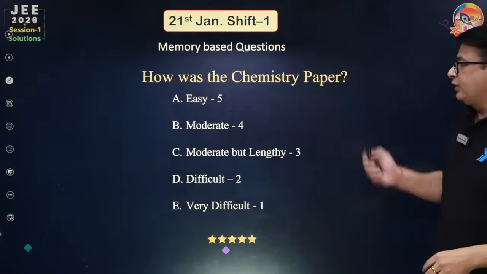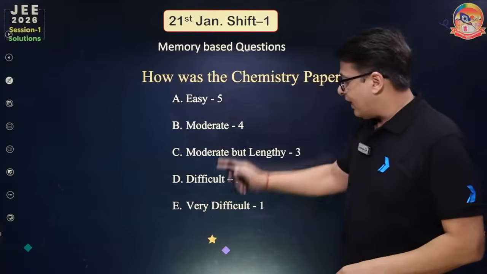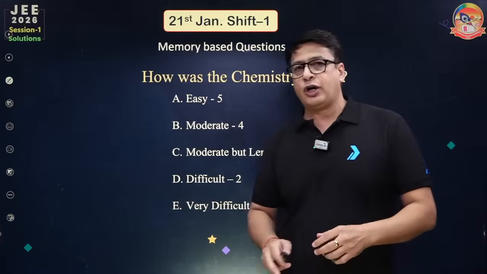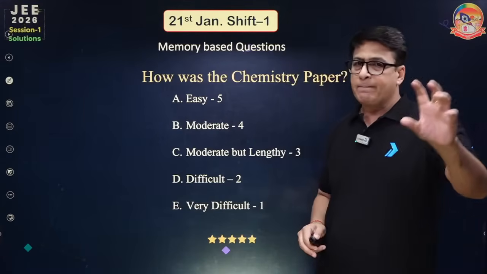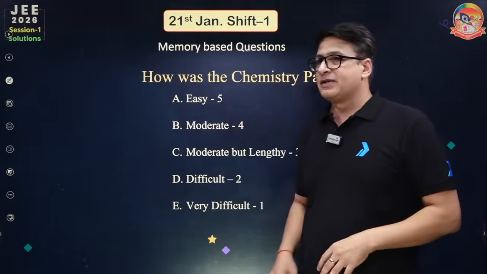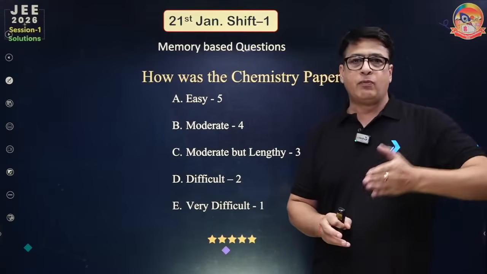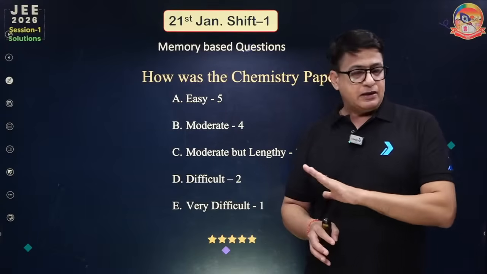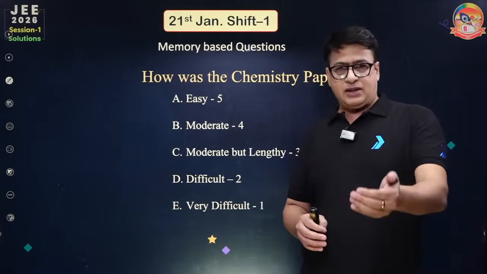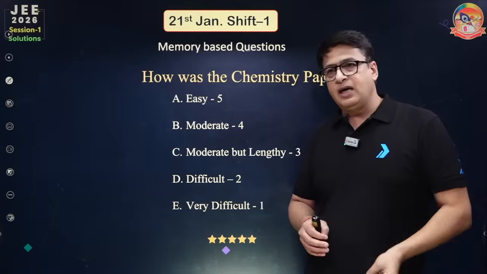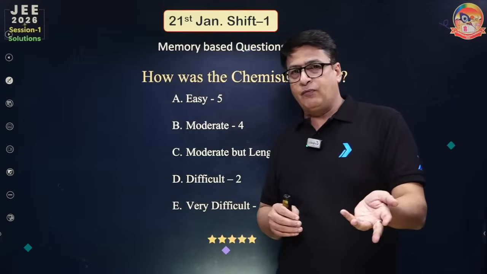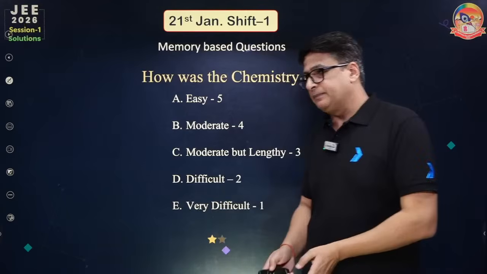So let's talk about the chemistry paper. If it is easy, 5, very difficult, 1. So post your comment from 5 to 1, easy, moderate or difficult, specifically for chemistry. As per my observation, chemistry is relatively easy as compared to physics and maths. All the questions are memory based. There are no such rotations. There are some physical chemistry questions which are easy but require calculation. So that's why from our observation, it is easy.